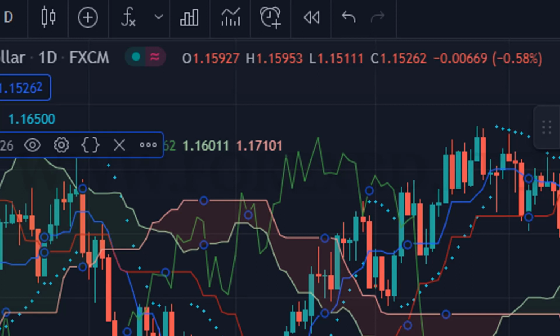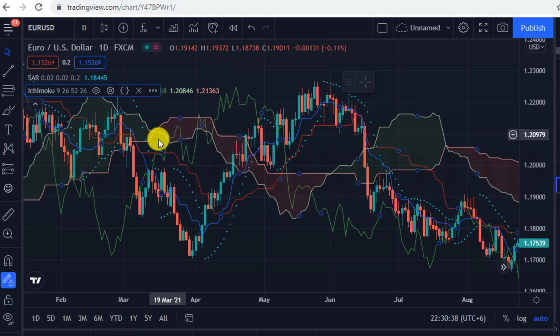Once you click on it, it will be set up on your chart. As you can see on the screen, a lot of zigzag line. Maybe you were confused looking at this indicator, thinking that it may be very difficult to analyze it, but it's not very hard to use it.